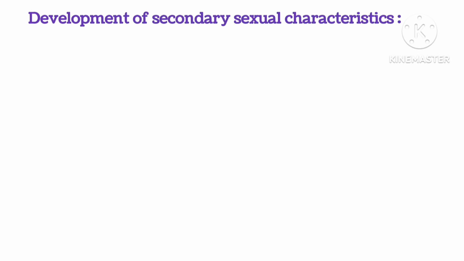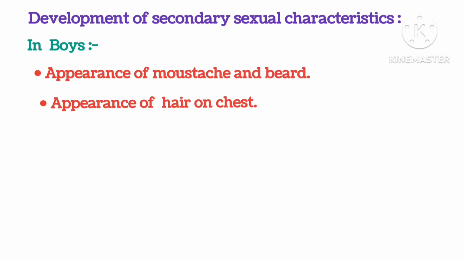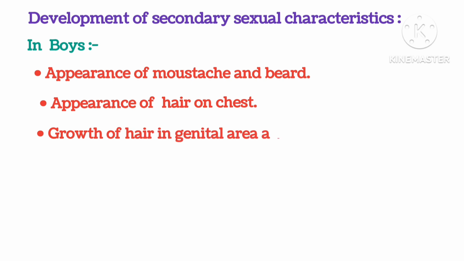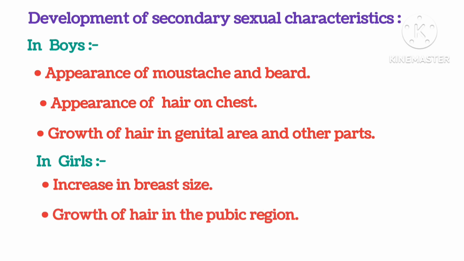Development of secondary sexual characteristics. In boys, appearance of mustache and beard. Appearance of hair on chest. Growth of hair in genital areas and other parts. In girls, increase in breast size. Growth of hair in the pubic region.